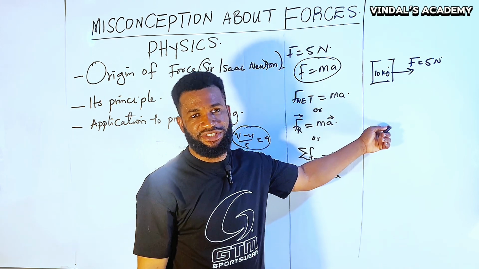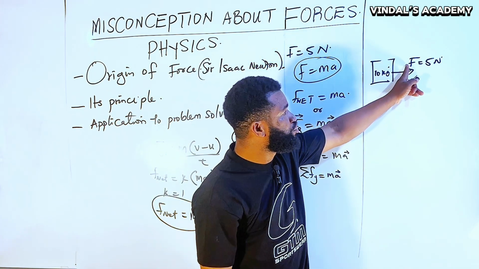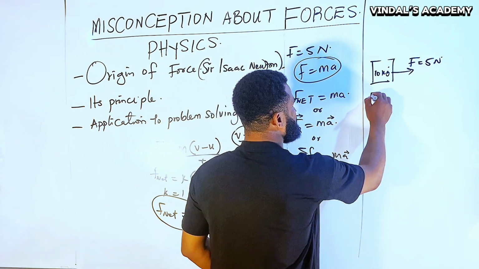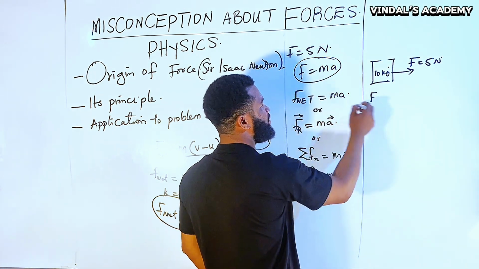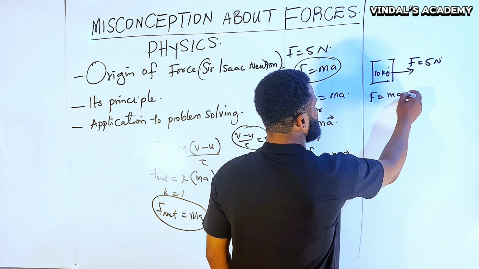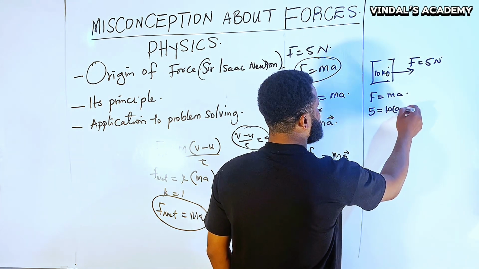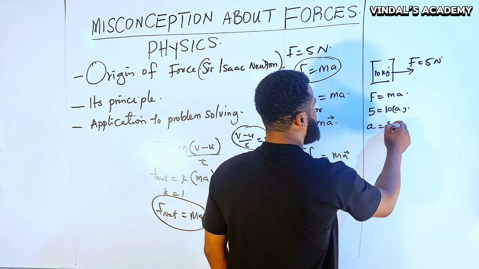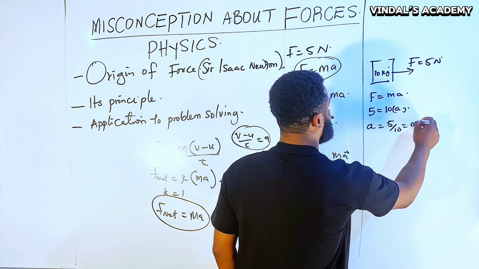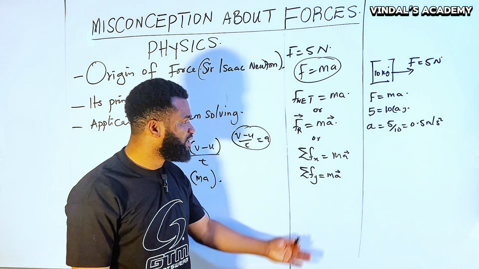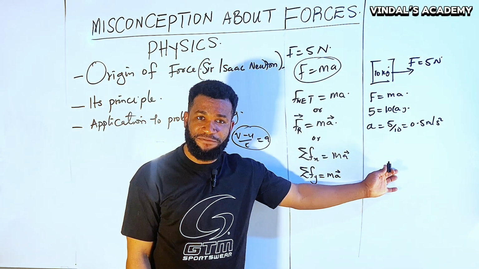This is very easy to solve because they gave you just F equal to 5 Newton, whereby you are going to say that F, in that case, you are applying mass times acceleration. You say that 5 is equal to 10 times acceleration. Therefore, acceleration is 5 over 10, which is 0.5 meters per second squared. All right, you are free, right? If it is like this, you are very free.